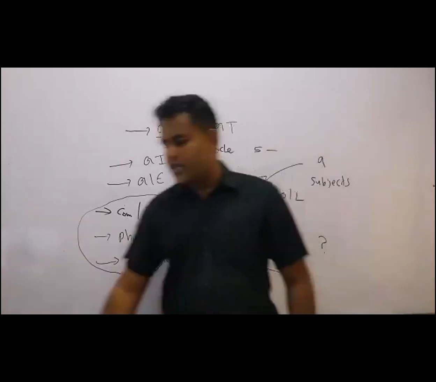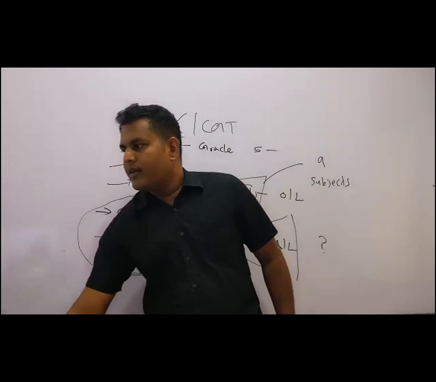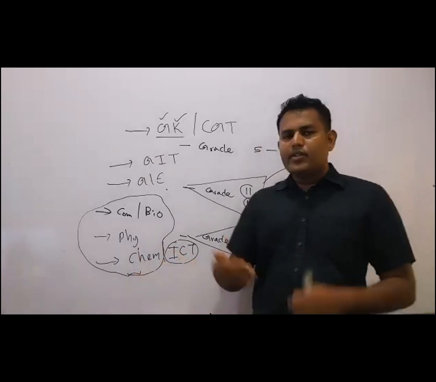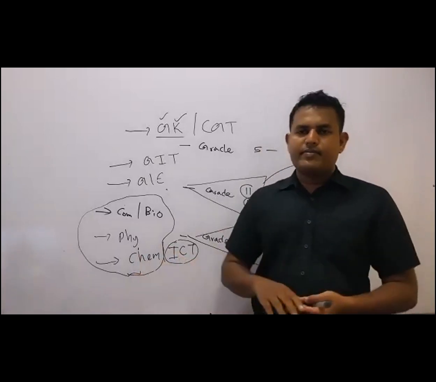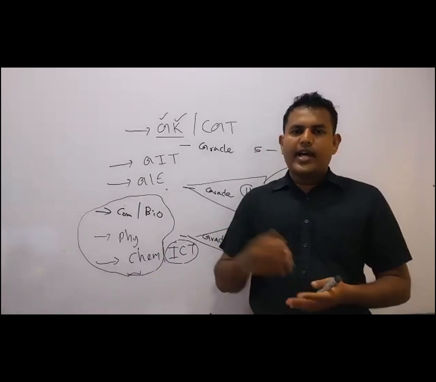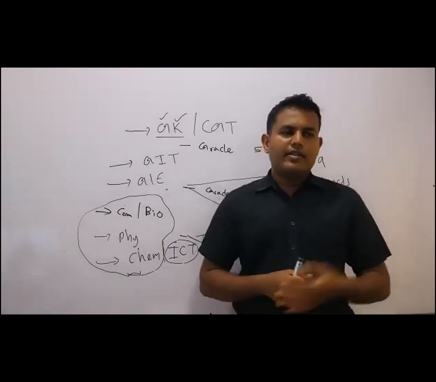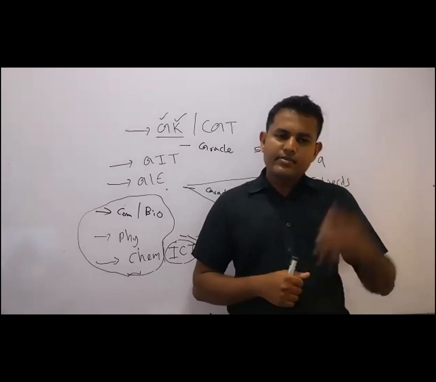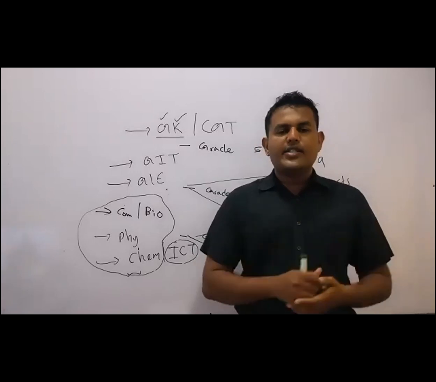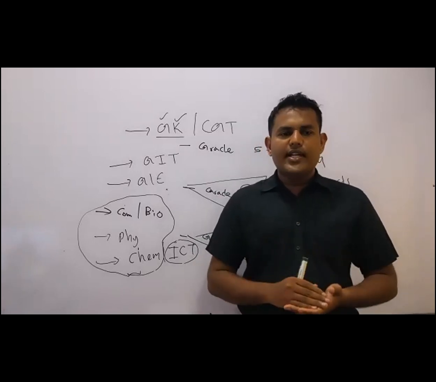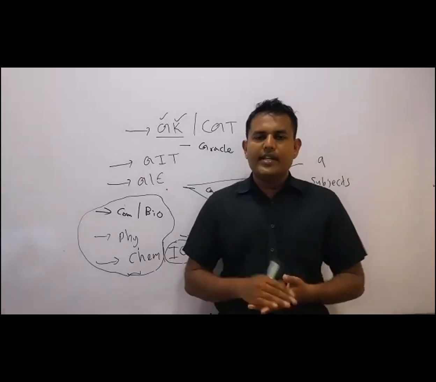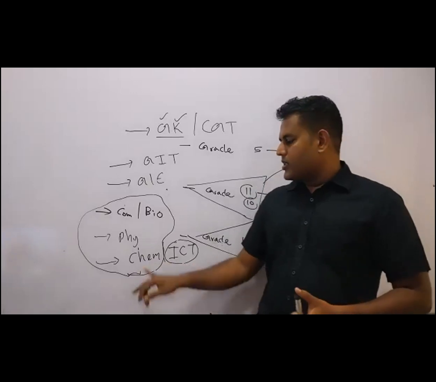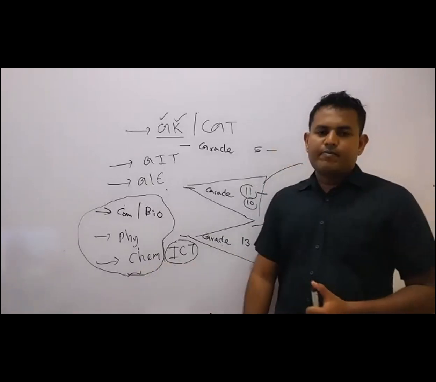I must say, in recent years I have seen some students who did ICT and then after two or three months came to chemistry. I asked the reason. She's a girl, and she said she wanted to be a software engineer. So in order to become a software engineer, getting that BSc engineering software engineering degree, chemistry should be done, without doing ICT. Is it clear? That's the important point.